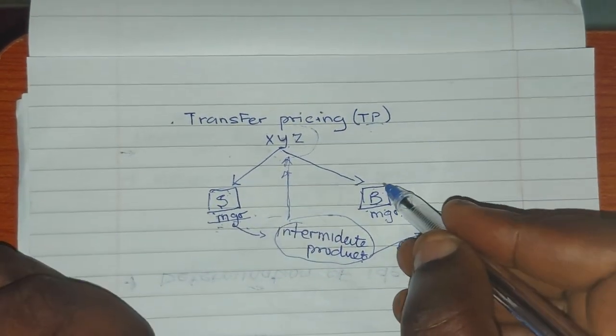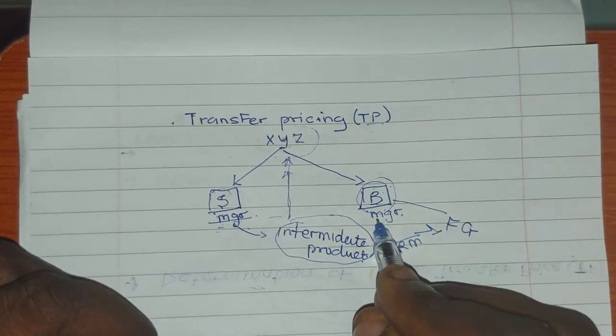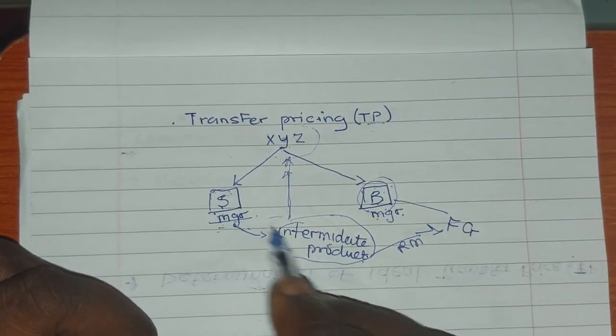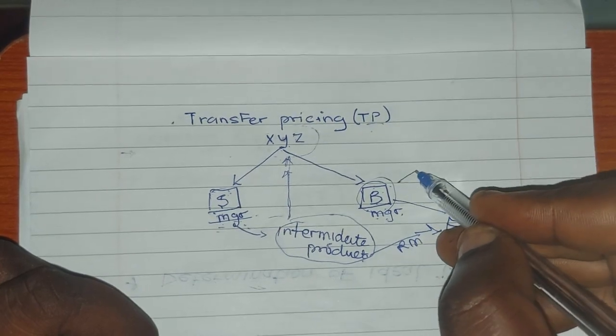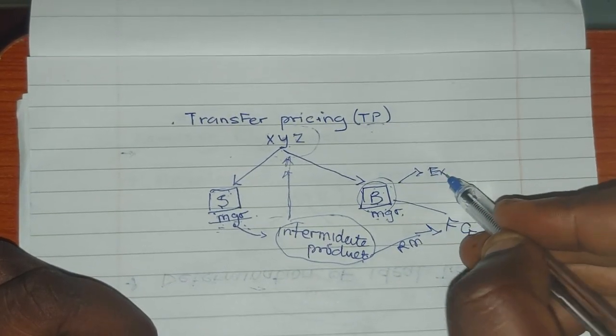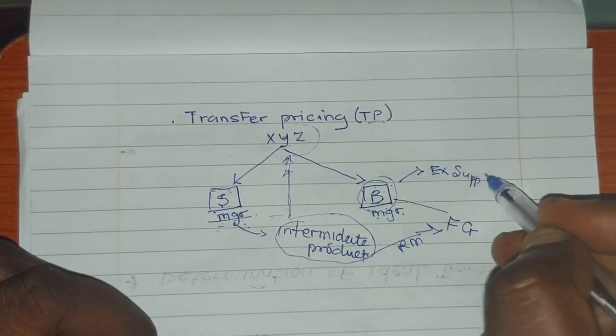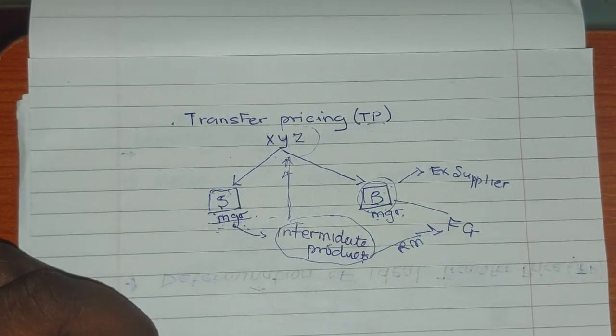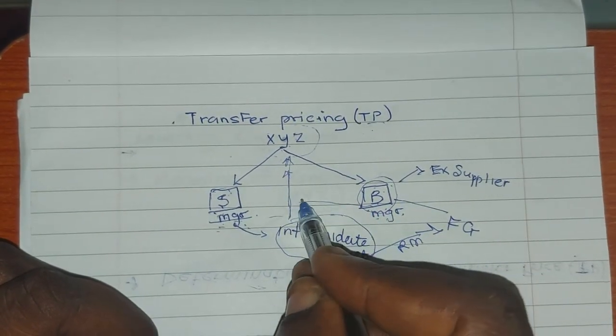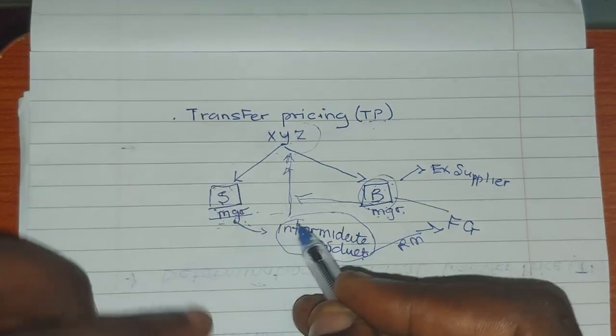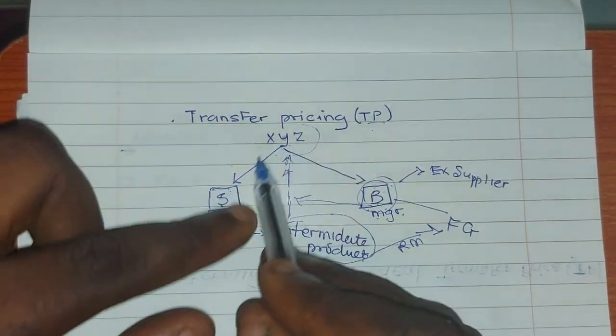Then it will be ideal for B, take note of that, to always buy these products from S instead of going to an external supplier. It will be ideal for B to patronize S because they are of the same company.